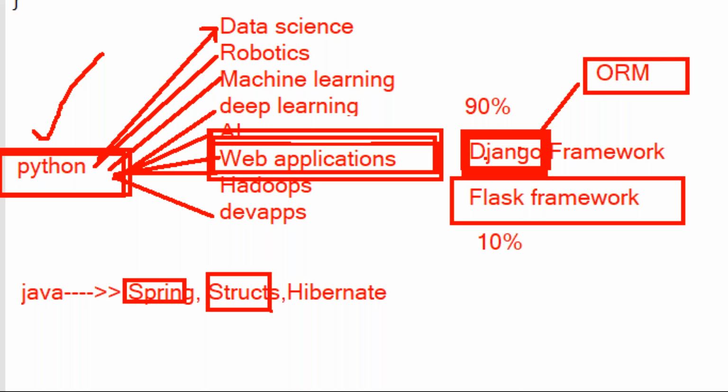Using the Django framework, you are going to communicate with a database, guys. So many databases are there: MySQL is one database, Oracle is one database, MongoDB is one database, SQL Server is one database. A number of databases are there in real time. Using your Django framework, you are going to develop one application. If your application wants to communicate with any one database, then we require a database language, a database structure.